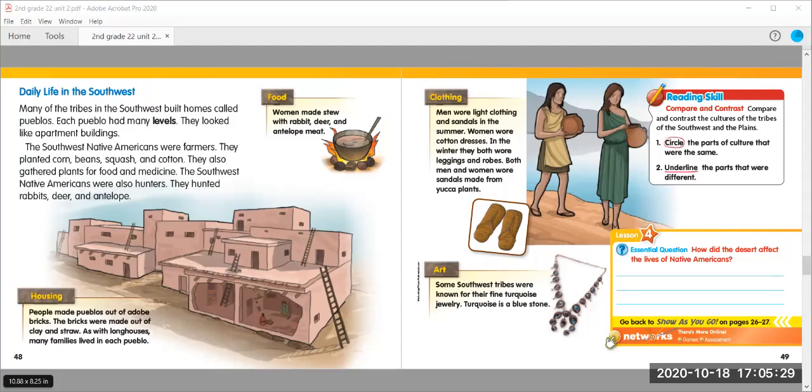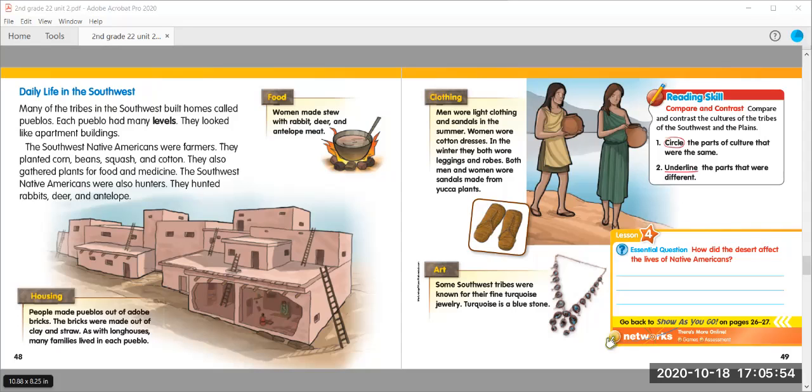Housing. People made pueblos out of adobe bricks. The bricks were made out of clay and straw. As with longhouses, many families lived in each pueblo. Food. Women made stew with rabbit, deer, and antelope meat. Clothing.